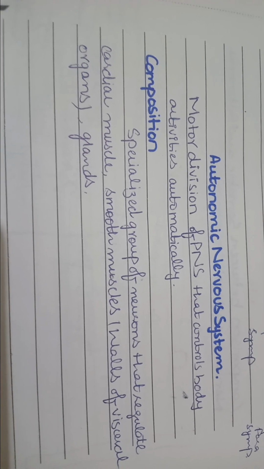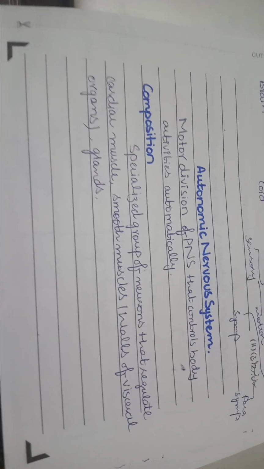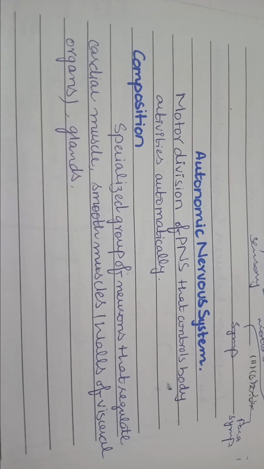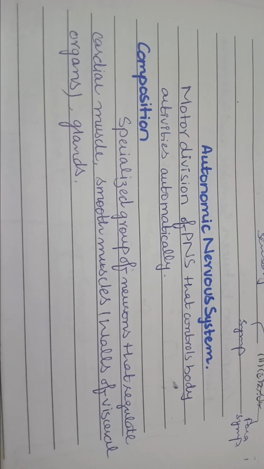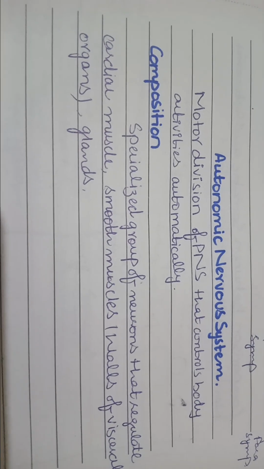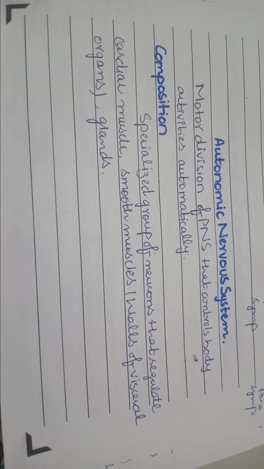Now what is the composition? Which components make up the autonomic nervous system? So there are specialized groups of neurons that regulate the cardiac muscles, smooth muscles, walls of visceral organs, and the glands.